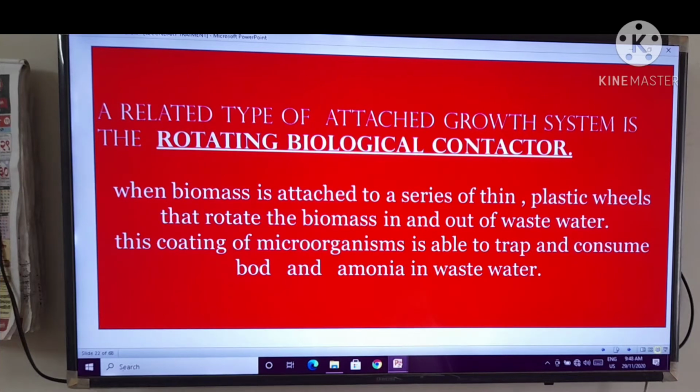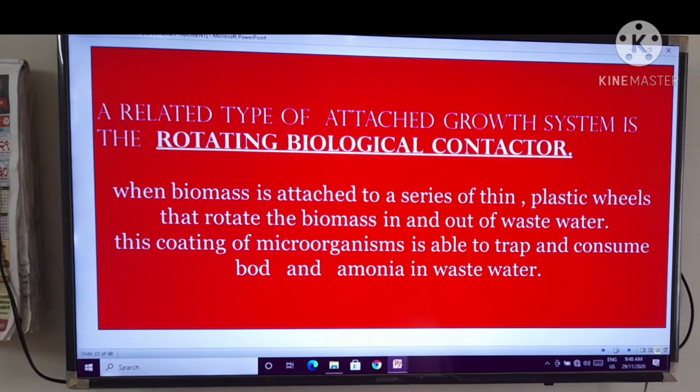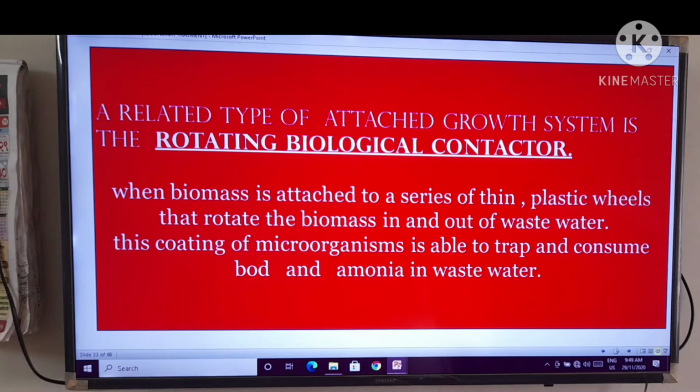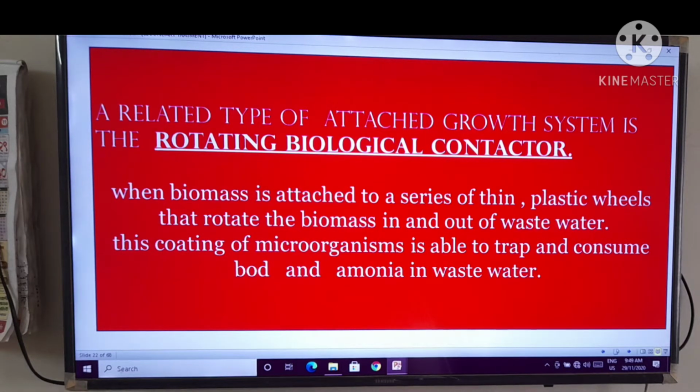A related type of attached growth system is the rotating biological contactor. Here, biomass is attached to a series of thin plastic wheels that rotate the biomass in and out of the wastewater. This coating of microorganisms is able to trap and consume BOD and ammonia in a wastewater.